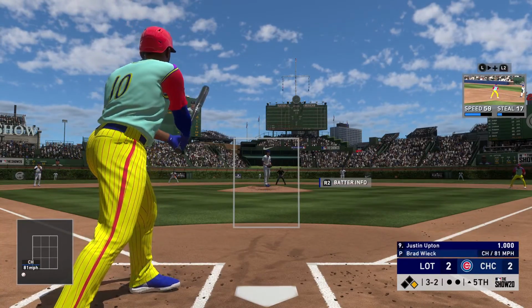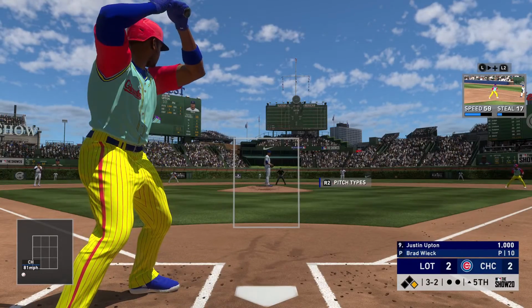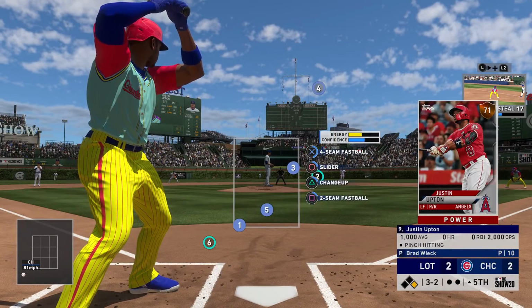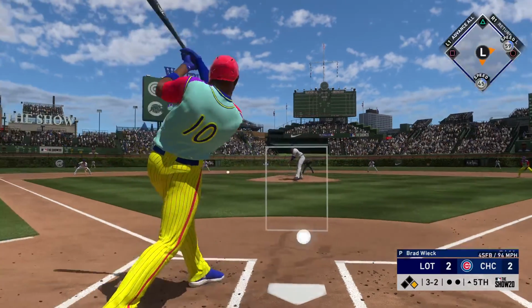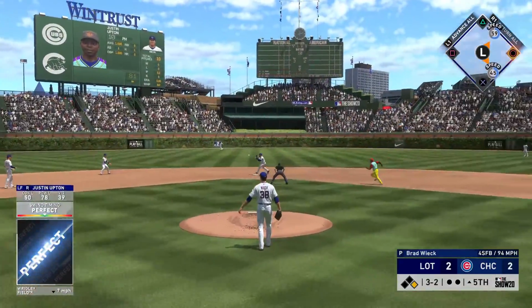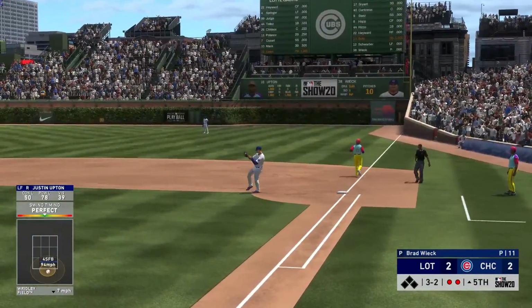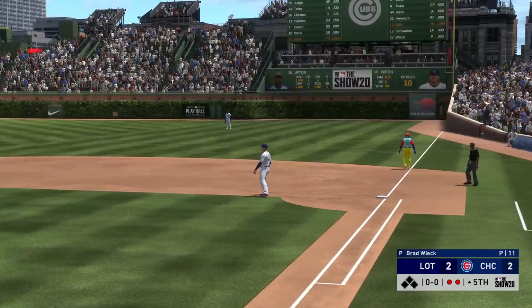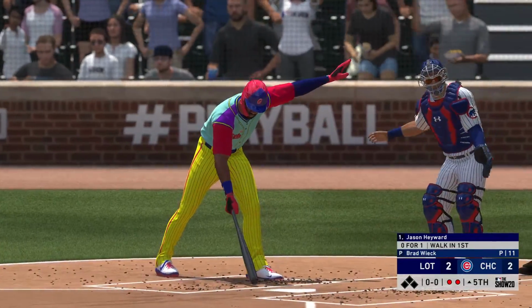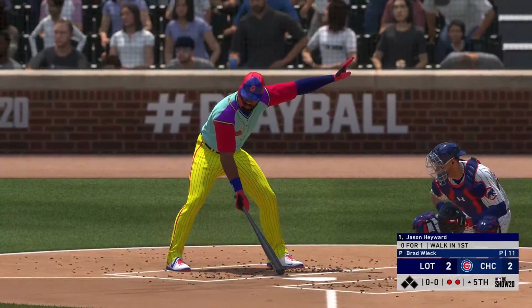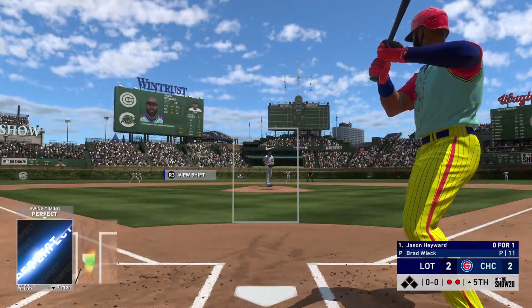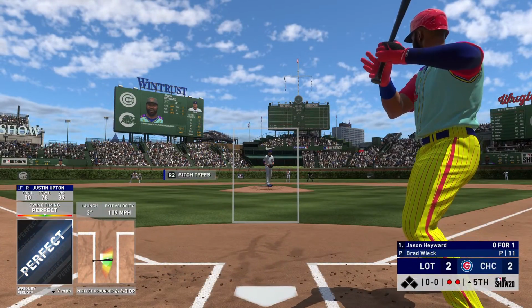The lefty Jason Heyward waits in the on-deck circle. Now the 3-2 pitch. A bouncer to the left side. To second for 1. And that didn't work out too well as the pinch hitter comes on to bounce into a double play. So that'll bring up Jason Heyward. He was robbed of a hit in his last at-bat, so he'll try to change his fortunes here.